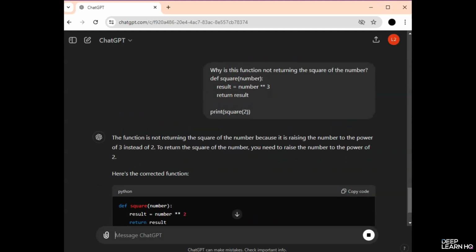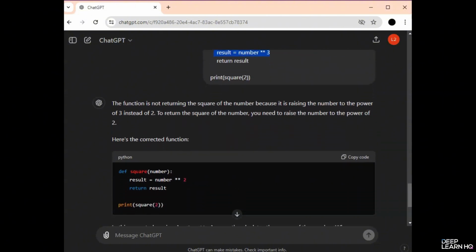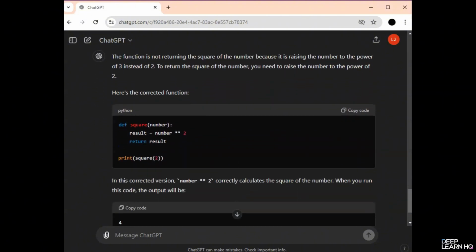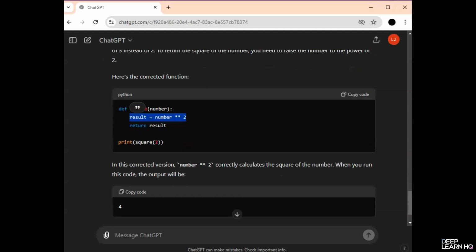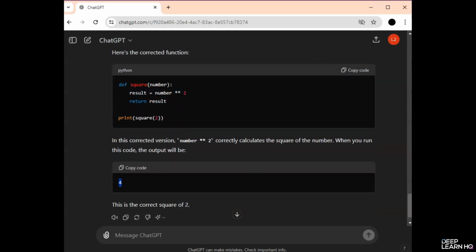It says the function is not returning the square of the number because it is raising the number to the power of 3 instead of 2. This is the issue. To return the square of the number, you need to raise the number to the power of 2, and here is the correct function. And the output will be 4 displayed on the console.